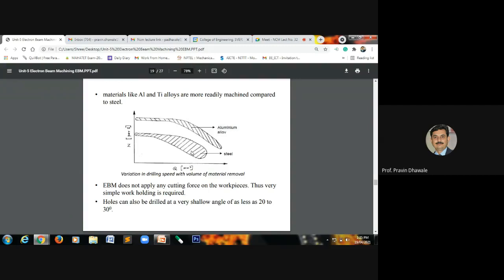So this is the diagram that shows the variation in drilling speed with the volume of the material removed. Draw this diagram. It will be useful to study the capability of the electron beam machining process. Take time to draw this diagram.